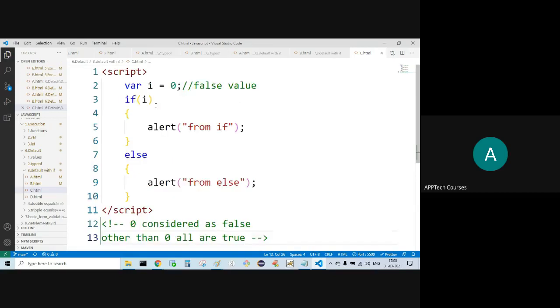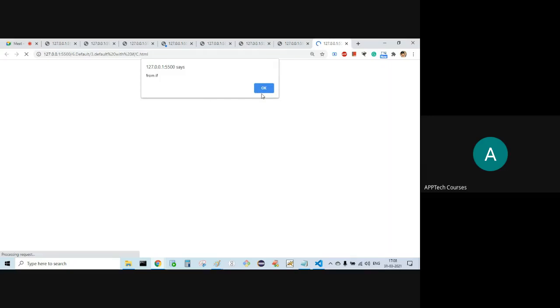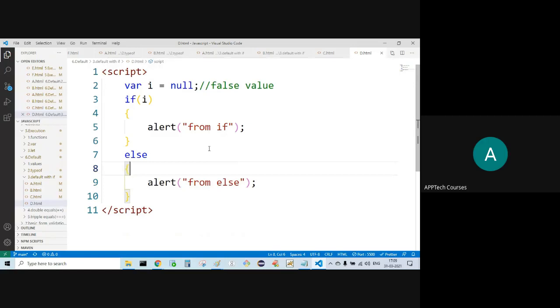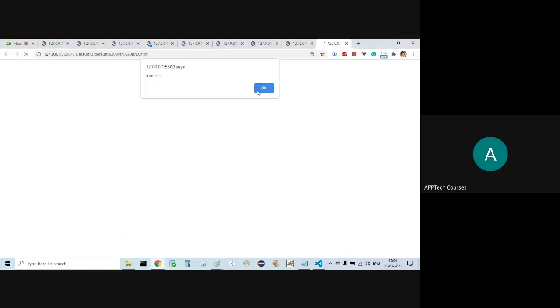Let's say here 1. From if I'm getting, if it is 0, considered as what? False. Here null is also considered as false. From else we are getting.